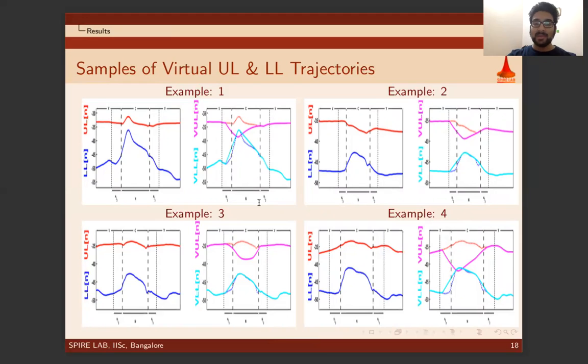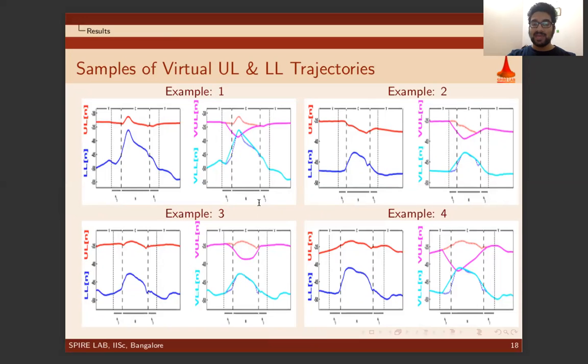Next to them are the estimated virtual lip trajectories VUL and VLL in magenta and cyan color respectively. These trajectories are smooth and show the unhindered movement of the lips. In example 1, there is an overlap of the virtual trajectories, which is not present in example 3.